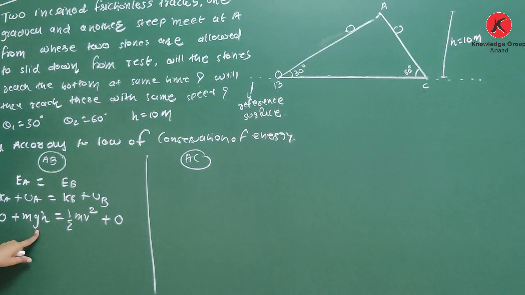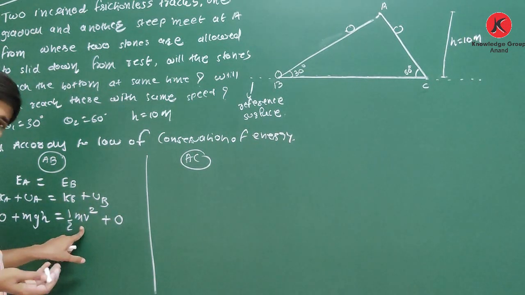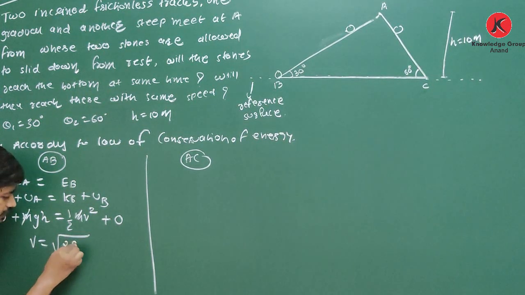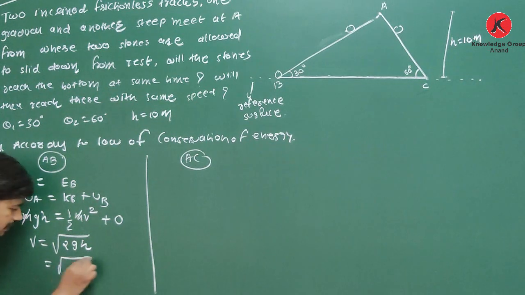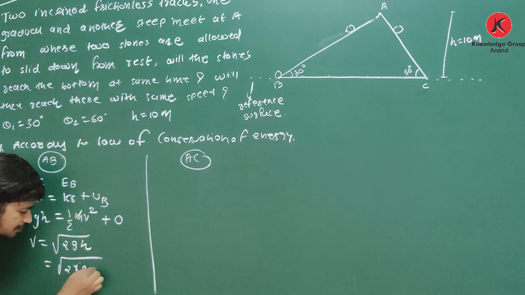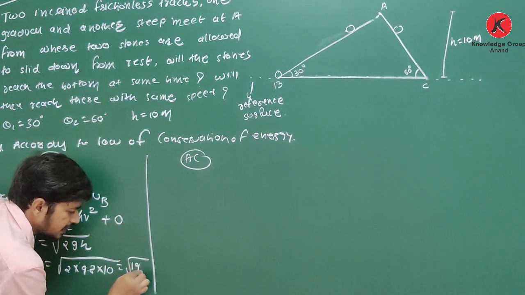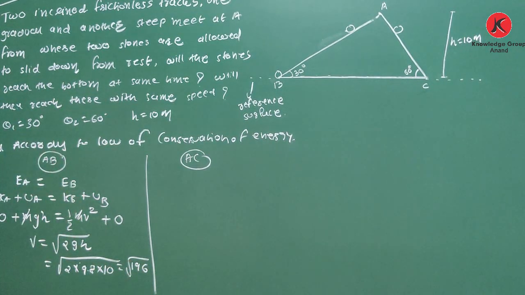Mass cancels. Making v the subject, v equals under root 2gh, which is under root 2 times 9.8 times 10, that is 196. The square root of 196 is 14 meter per second.